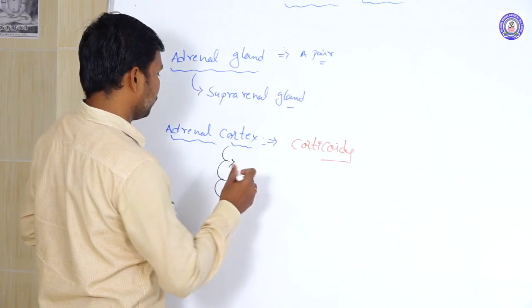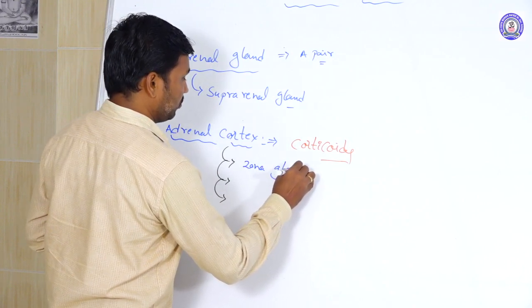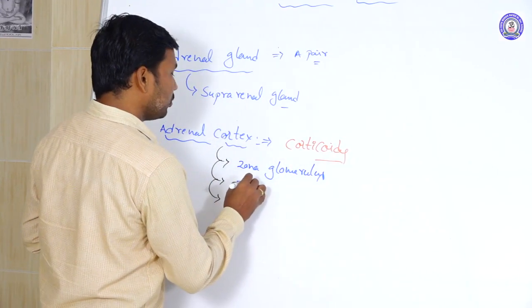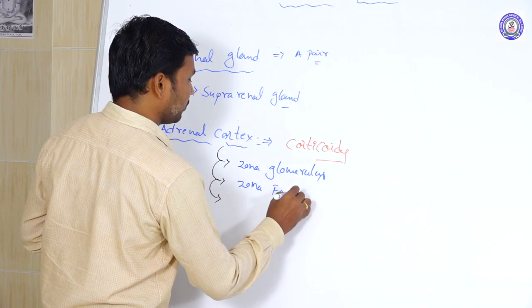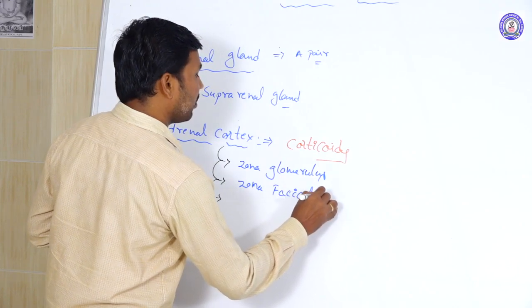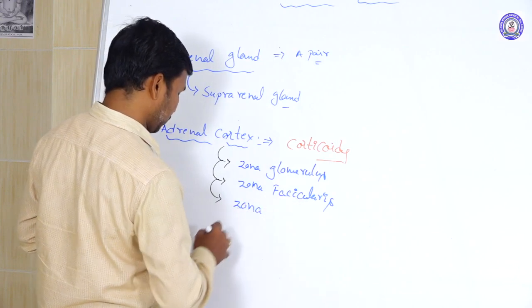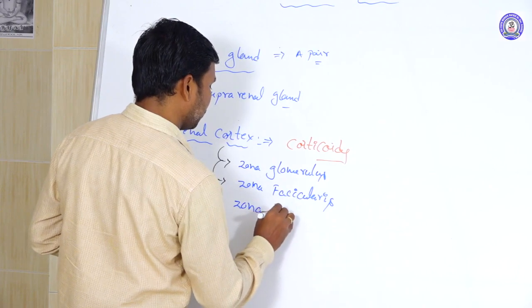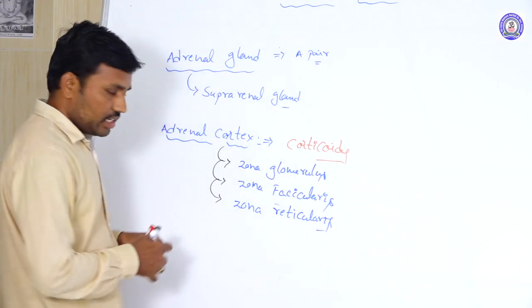What are those? Zona glomerulosa, zona fascicularis, and zona reticularis.